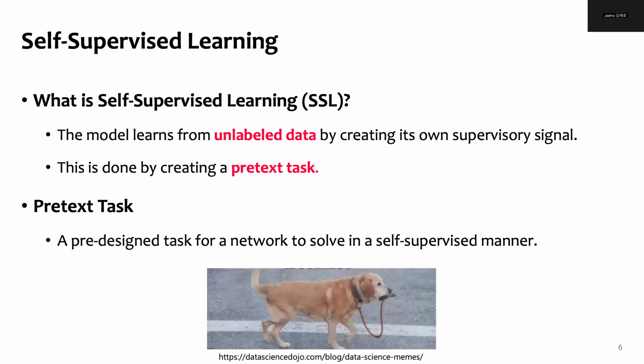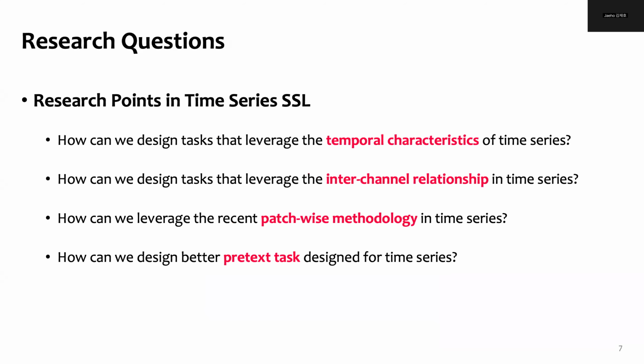Here, a natural solution is to leverage self-supervised learning. Self-supervised learning is the task of learning from unlabeled data, where the task is to enhance the generalization of model performance. So, how can you do this? This can be done by creating a pretext task. A pretext task is a synthetically designed or a pre-designed task that is made for a network to solve in a self-supervised manner. In light of this, our research focuses on answering the following questions.